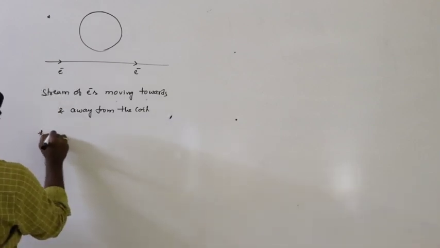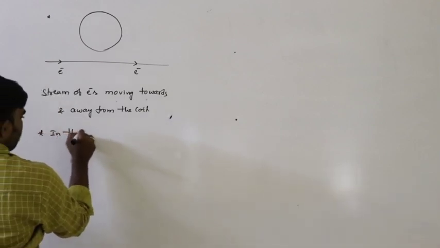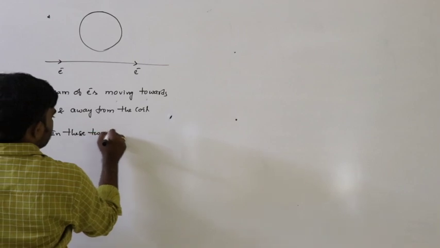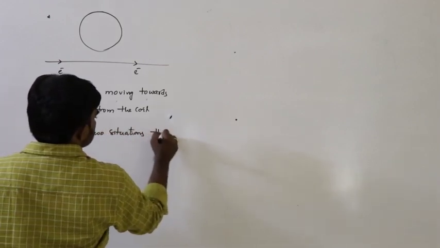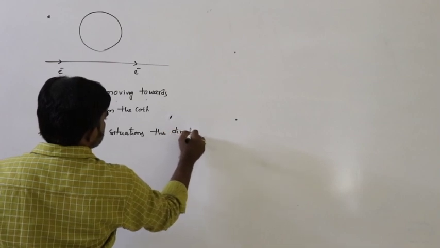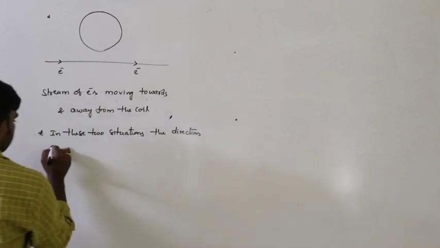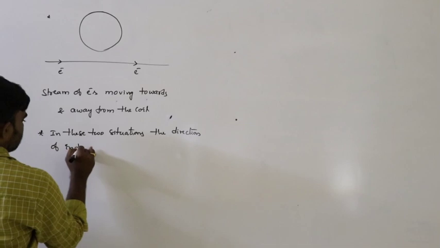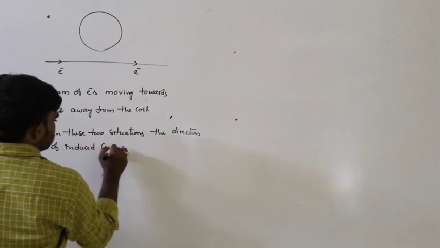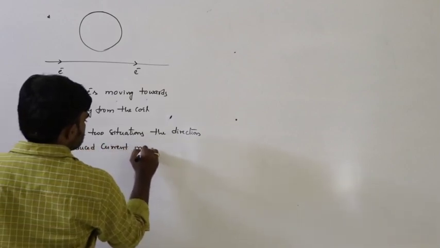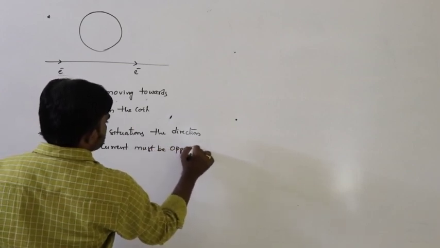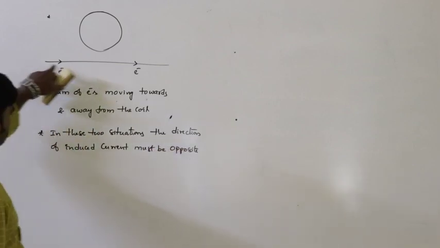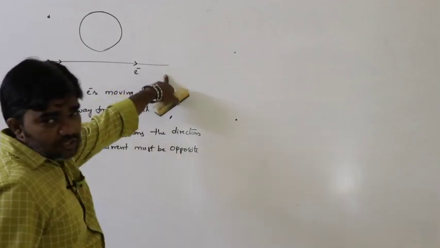In these two situations, the direction of the induced current must be opposite, because here it increases and there it decreases.